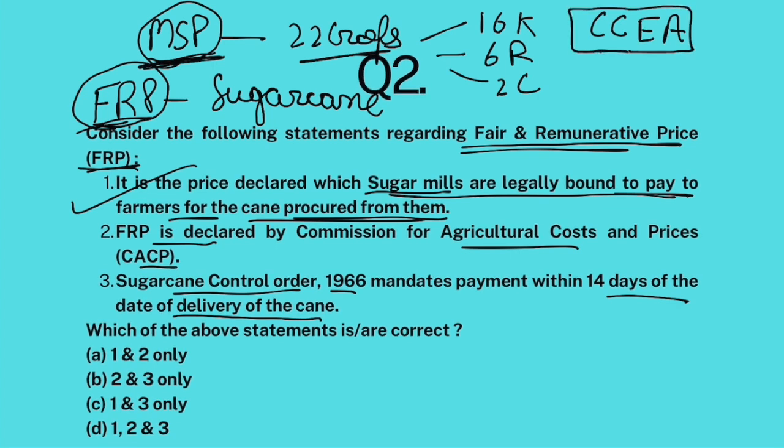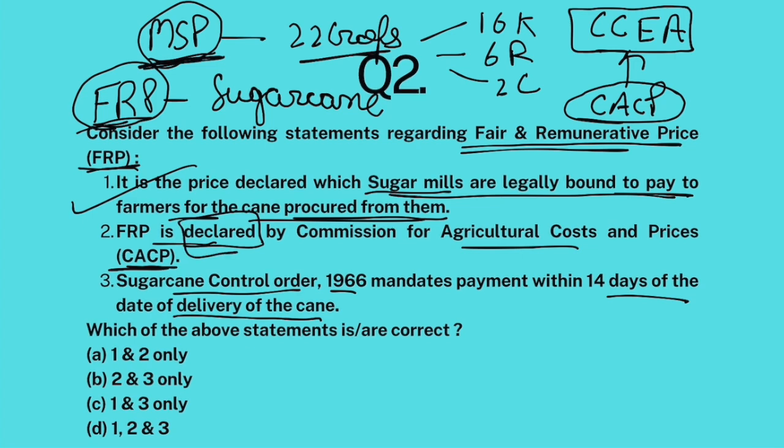Now, remember, like MSP, FRP is declared by Cabinet Committee on Economic Affairs. The declaration is made by the Cabinet Committee on Economic Affairs, but it does take into account the recommendations of CACP. CACP is just a recommendatory body. Declaratory body is CCEA. So this statement is false. Now, as per Sugarcane Control Order 1966, sugarcane farmers will be paid within 14 days by sugar mill owners. This is true. So 1 and 3 only, the answer is C.